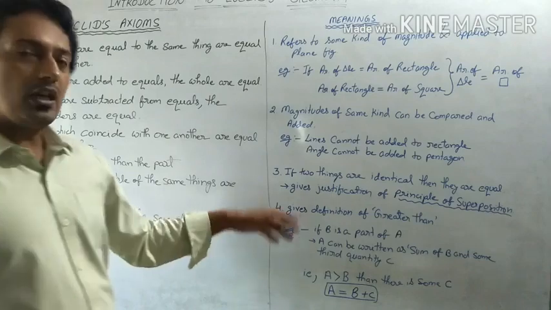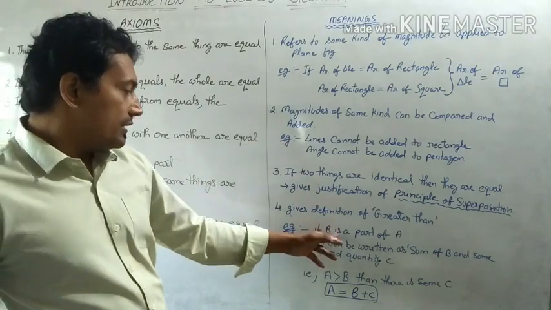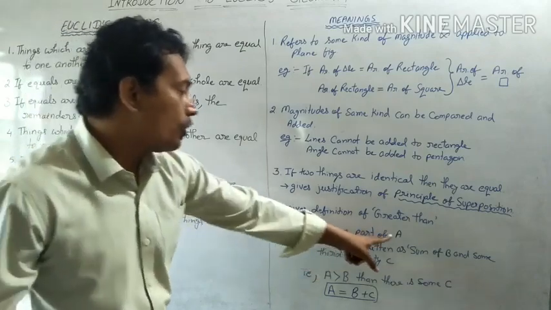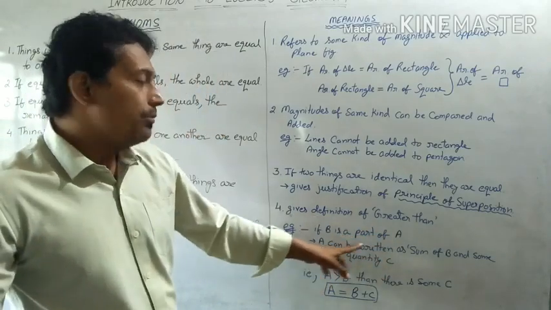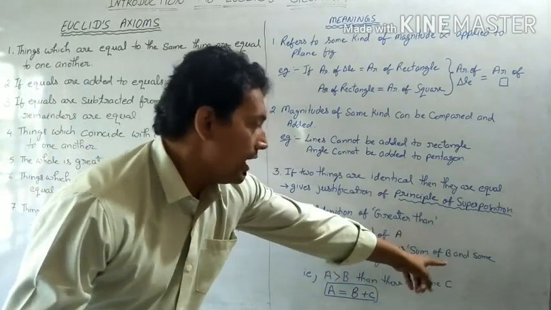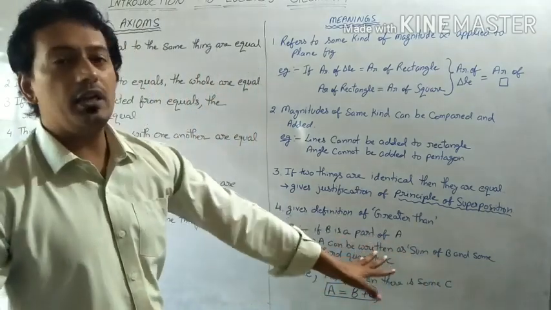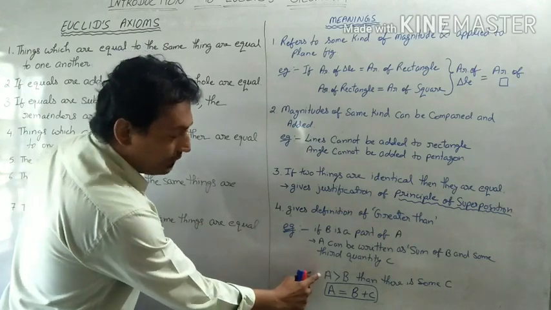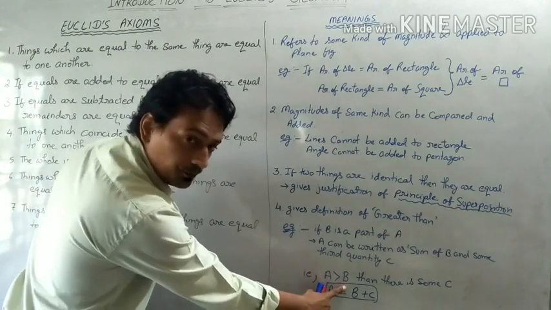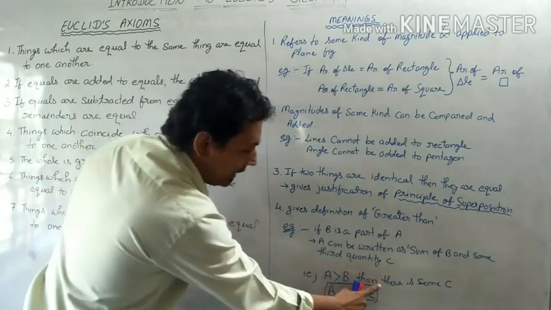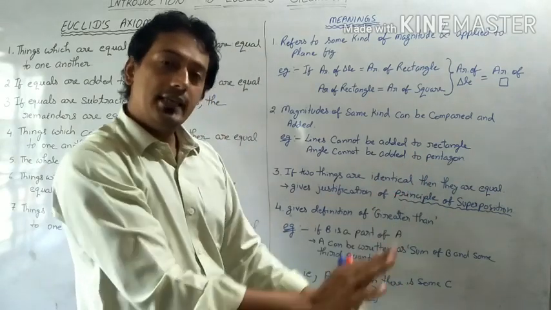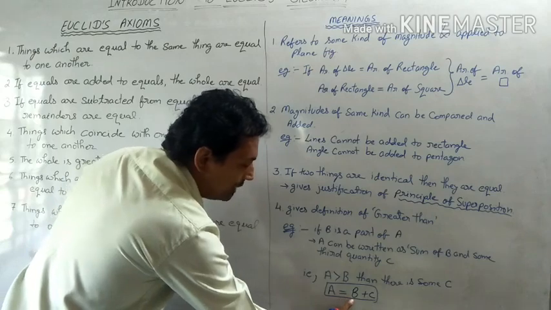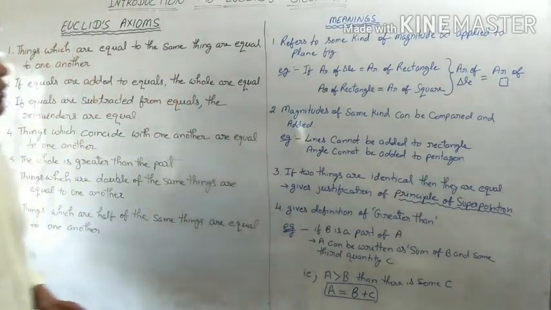For example, if there is some quantity B which is a part of A, then A can be written as the sum of B and some third quantity C. Symbolically, it can be written as: if A is greater than B, then there is some third quantity C such that A is equal to B plus C.